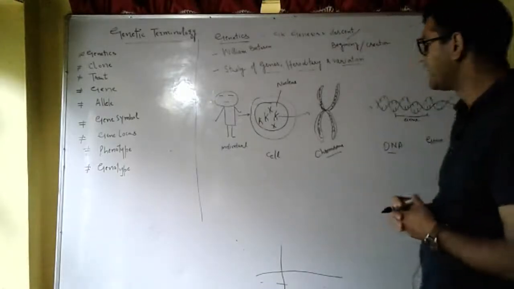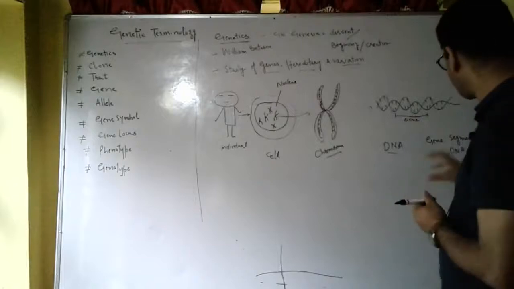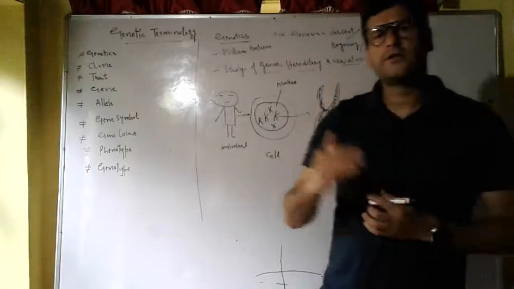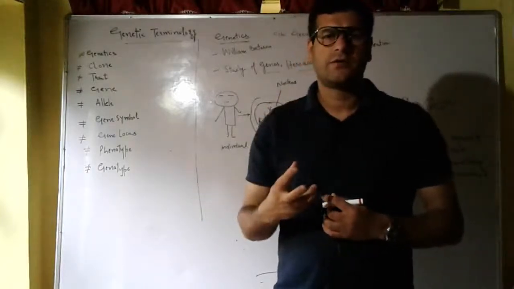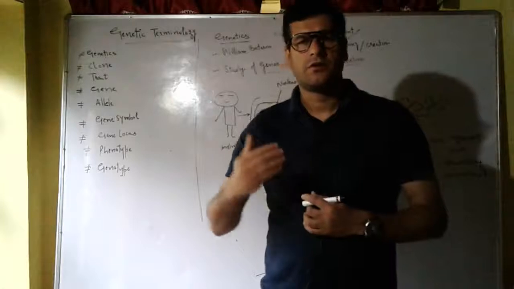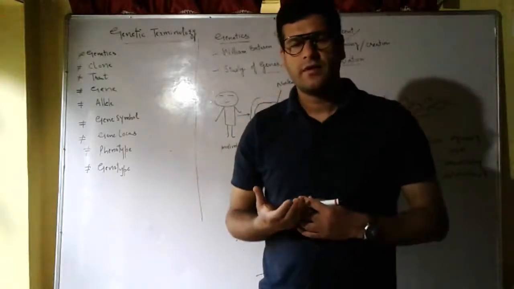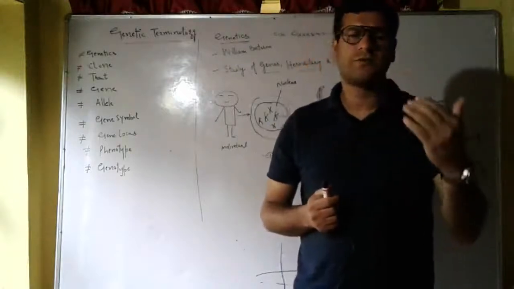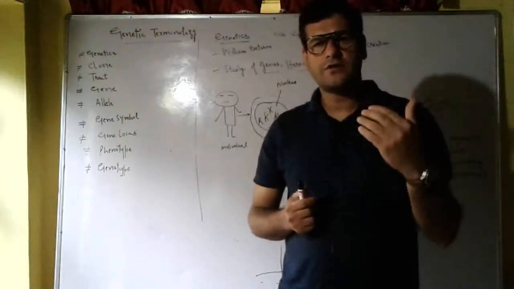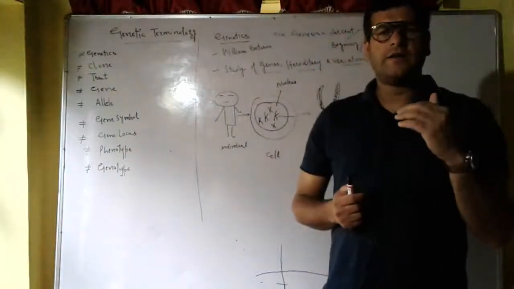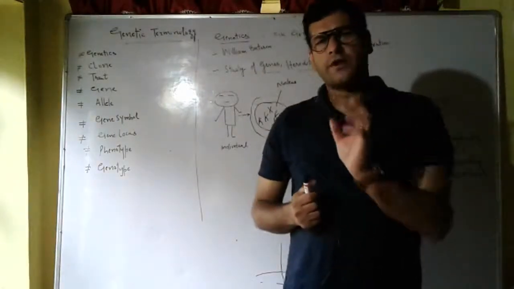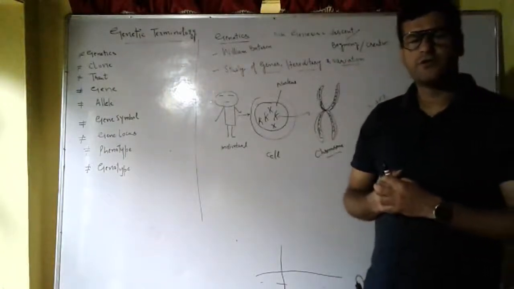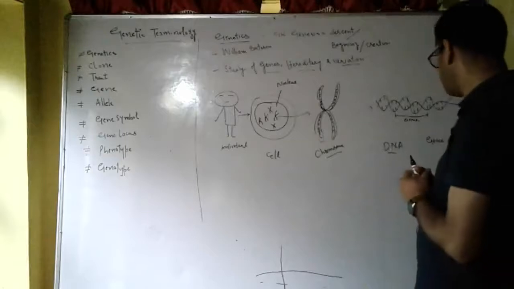It is a unit of inheritance. That means this gene controls the inheritance and the traits in a living organism. It is transmitted from parents to offspring, from one generation to another, and then it controls the traits in an organism.